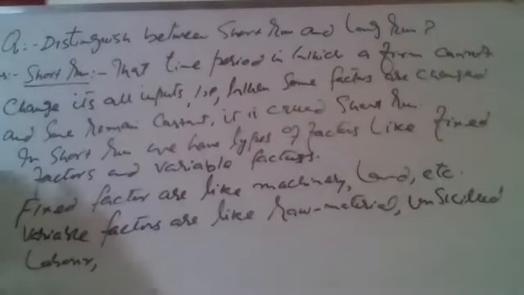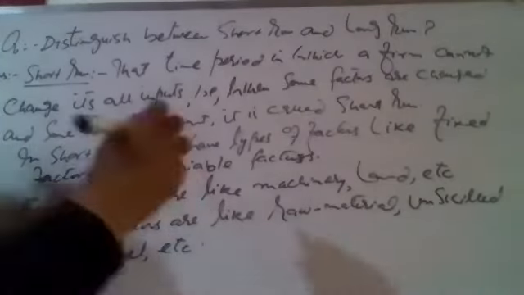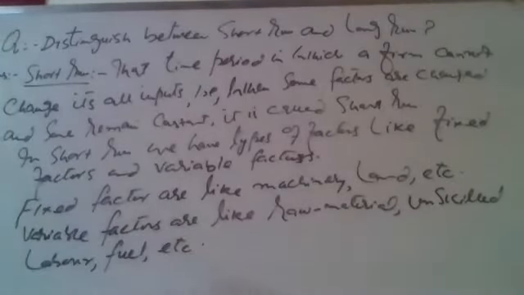We have fuel, it can be changed, etc. So these are the factors which are fixed and which are variable. Thus, we can say that short run is the time period in which some factors are constant and some are variable. So there are two types of factors involved in the short run.